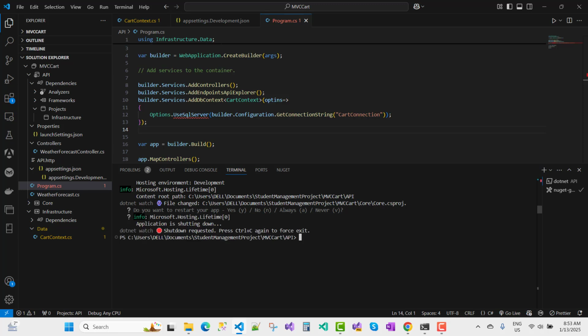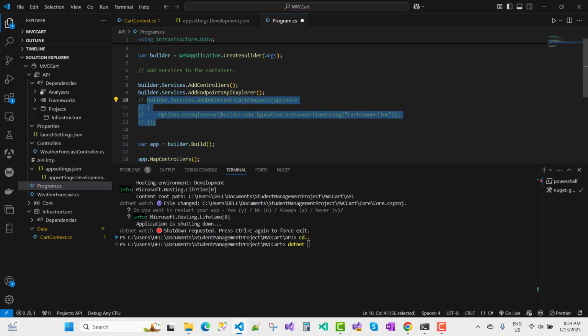Use Control C, cd .., and run dotnet restore. Before that, I want to first comment out this section so that I can use the dotnet restore command. Dotnet restore actually restores the complete project.